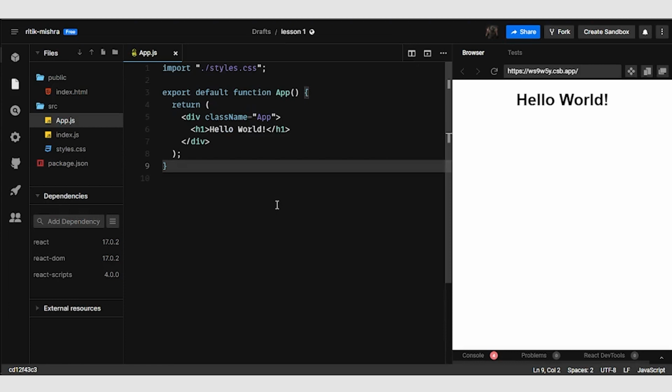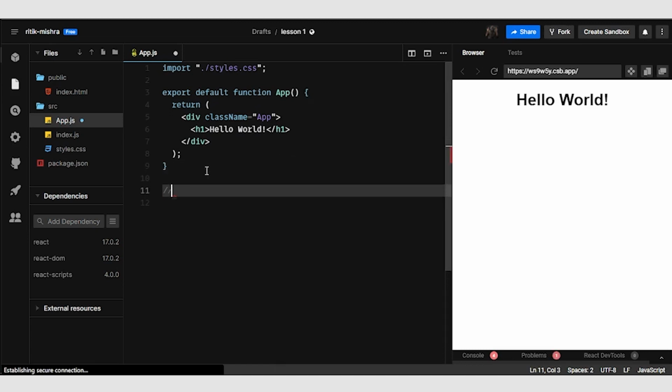Now, in addition to sharing this, what you can do, and what we'll be doing for most of the time, is fork a sandbox in order to create your own copy of it. For those of you who don't know, forking is basically cloning or creating your own copy of something. For instance, in this particular scenario, we have this project with us. Now I want to share it with someone.